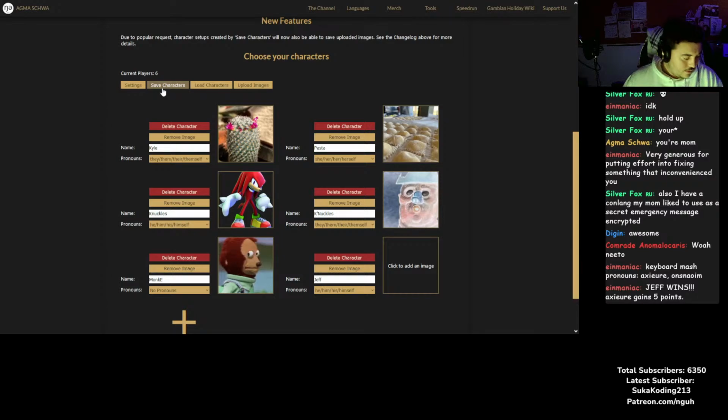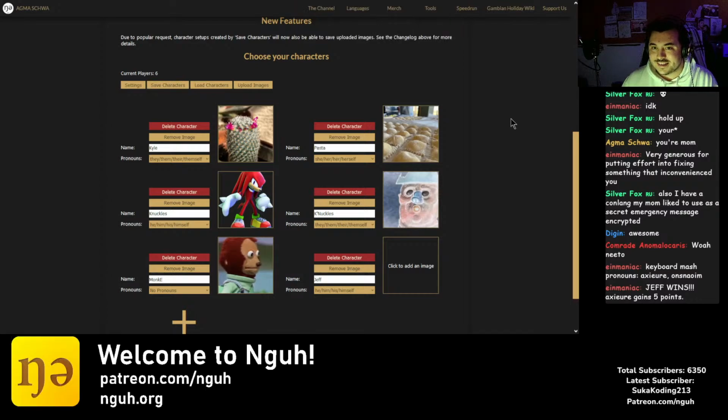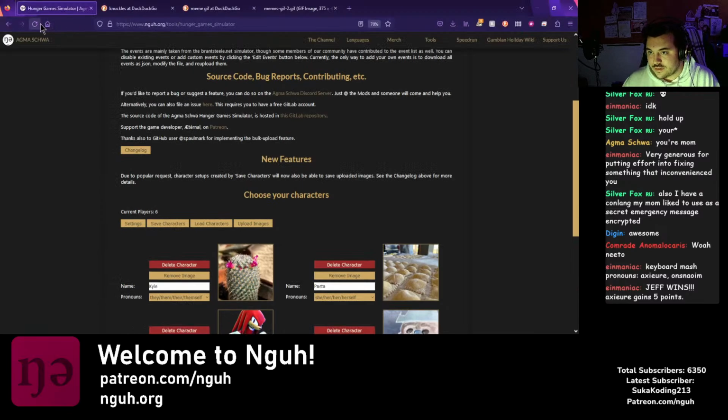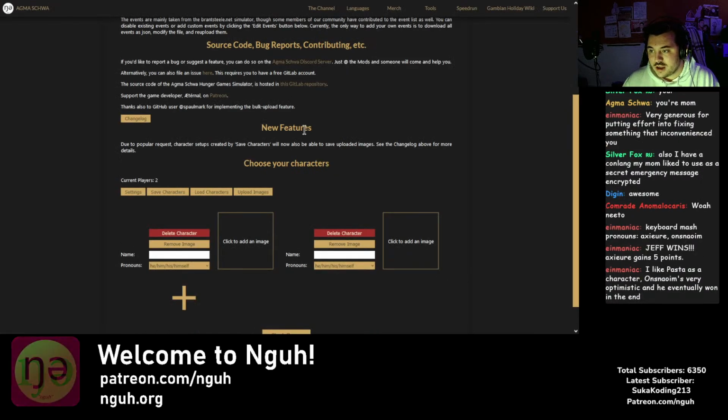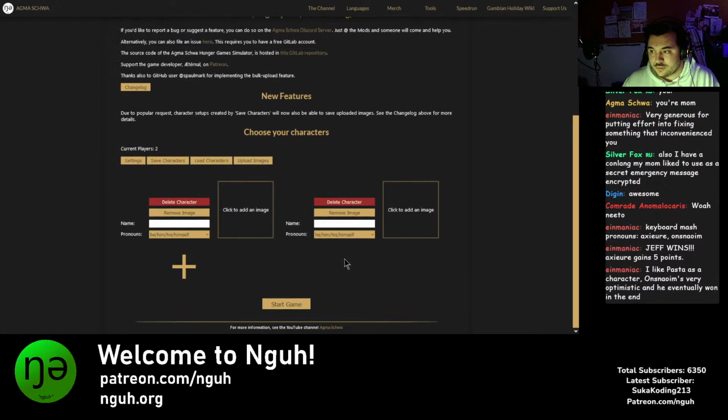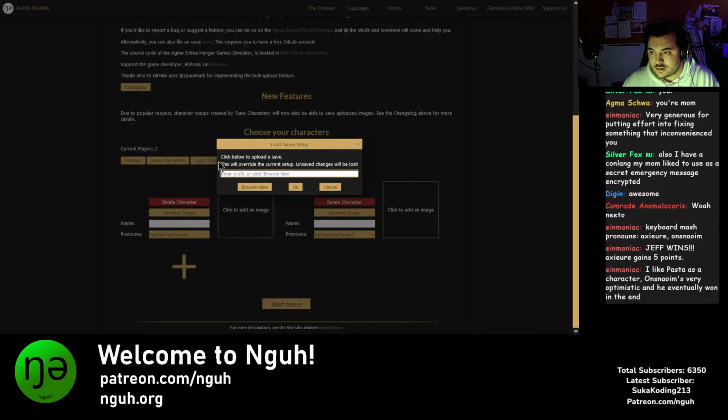So we hit the save characters button, and then boom, instantly in my downloads, there's a character file. Let's just leave that in the background for now. But what you can do is reload the page. Gotcha. So we reload, refresh. That wipes everything, and now you can click on load characters, and you should be able to upload them.